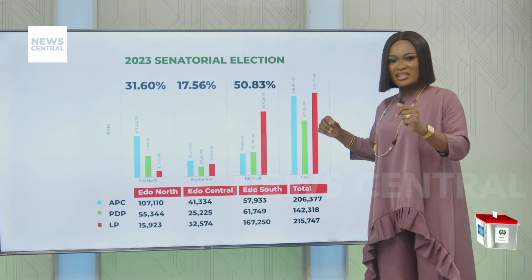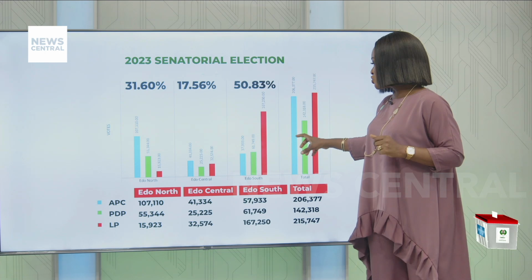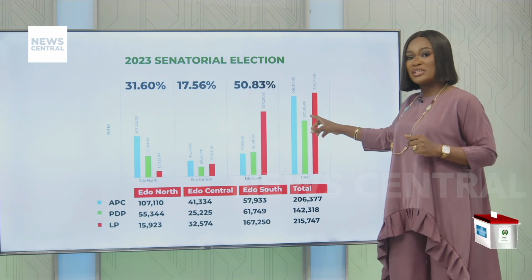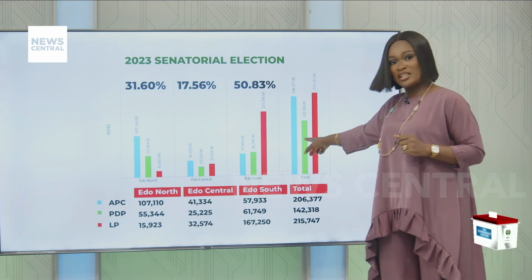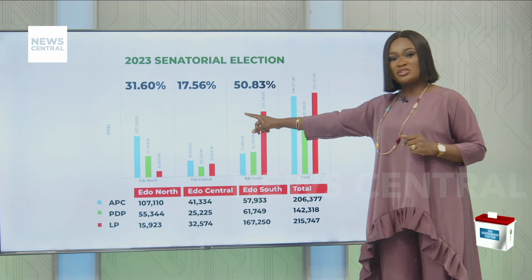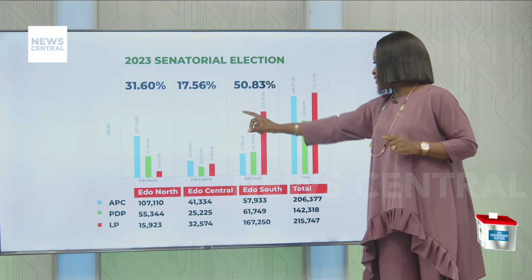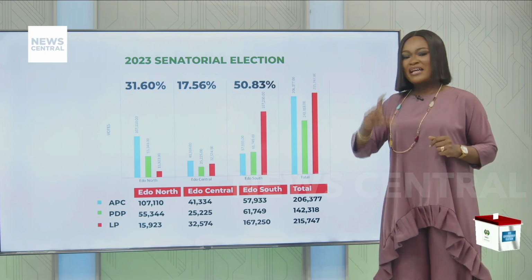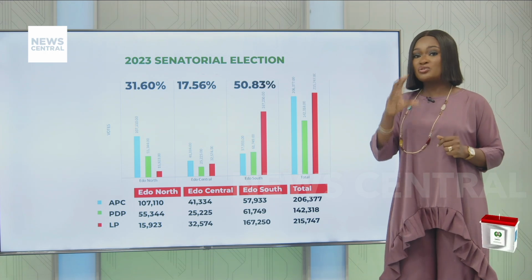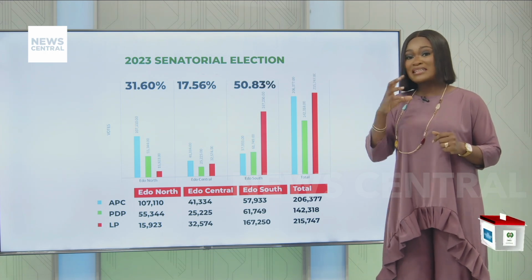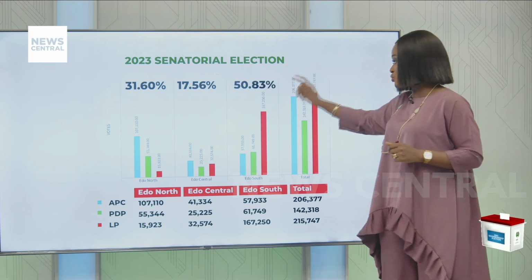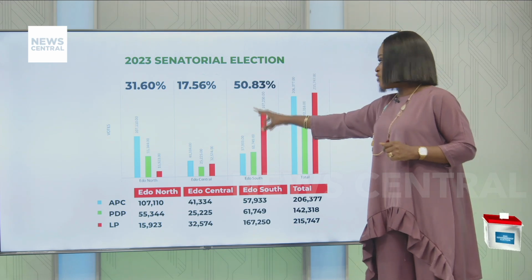But let's take a look at this here. For Edo South, we have a situation where Edo South has been in governance for 8 years. Edo North has been in government for 16 years, but Edo Central has not. Now, capitalizing on this, we're seeing that the two big political parties decided to take their candidates from Edo Central.